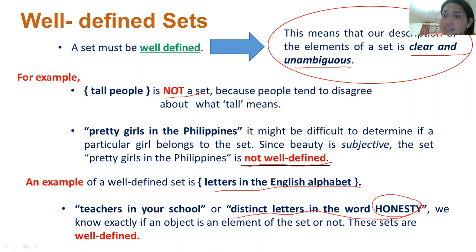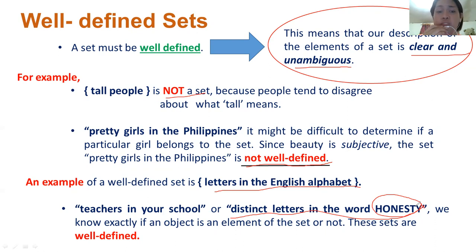So these sets that I am mentioning are well-defined sets. What else? What else are examples of well-defined sets? I want you to think about your subjects in grade 7. That is an example of a well-defined set. Why?